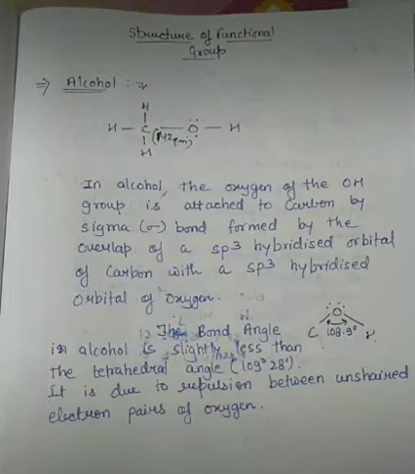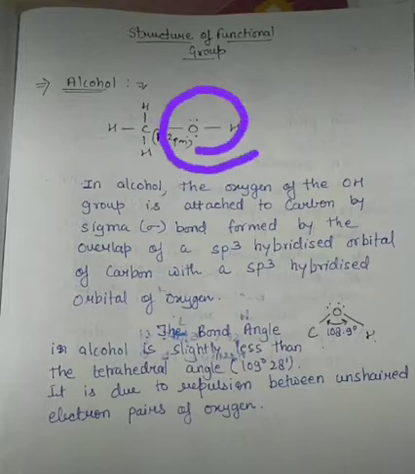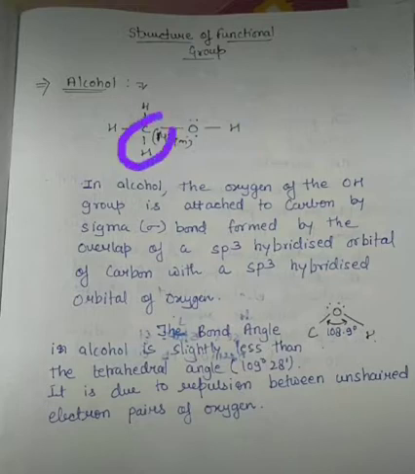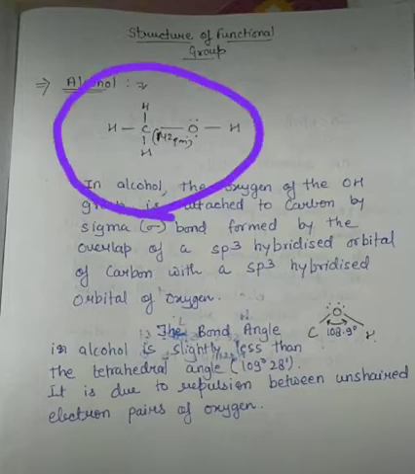Now students, the bond is formed by the overlap of an sp3 hybridized orbital of carbon with an sp3 hybridized orbital of oxygen. Here the oxygen is sp3 hybridized, and this carbon is also sp3 hybridized. This is the basic structure for them.